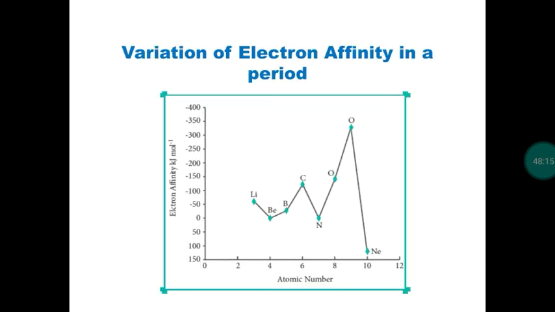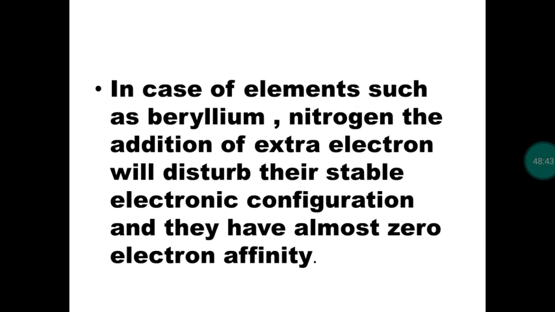As usual, left to right, electron affinity increases. Right? Electron accepting tendency increases from left to right, because all the elements are trying to achieve the electronic configuration of noble gas. So left to right, electron attraction tendency increases, electron affinity increases. Top to bottom, electron affinity decreases because size increases, so the nucleus will not attract the electron well. So atomic size or radius increases from top to bottom. So electron affinity decreases from top to bottom.